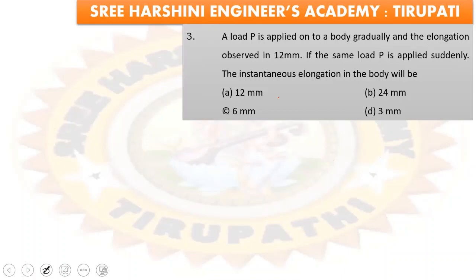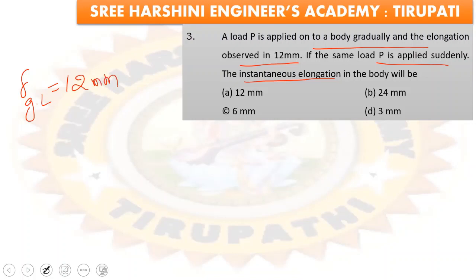Coming to third question, a load P is applied on a body gradually and the elongation observed is 12 mm. The same load P is applied suddenly, the instantaneous elongation in the body will be? So elongation occurred in gradual loading is equal to 12 mm. We know that deflection in impact loading divided by deflection in gradual loading is equal to 2.